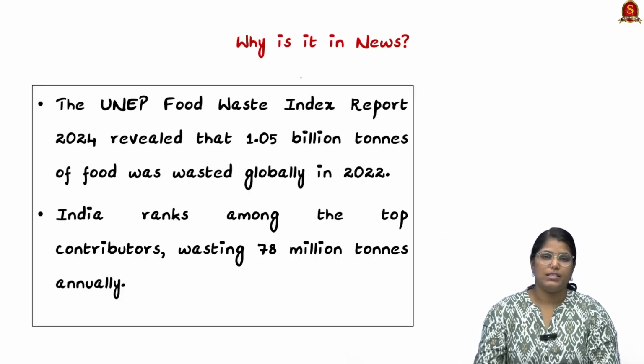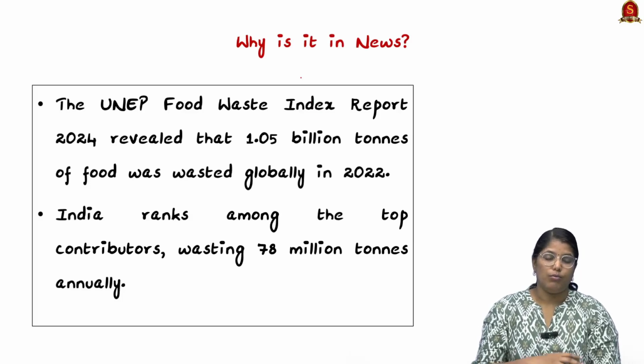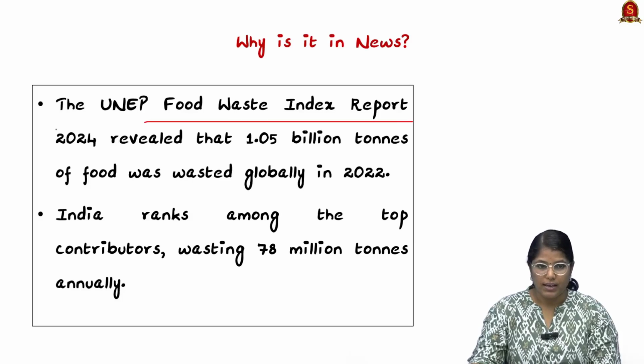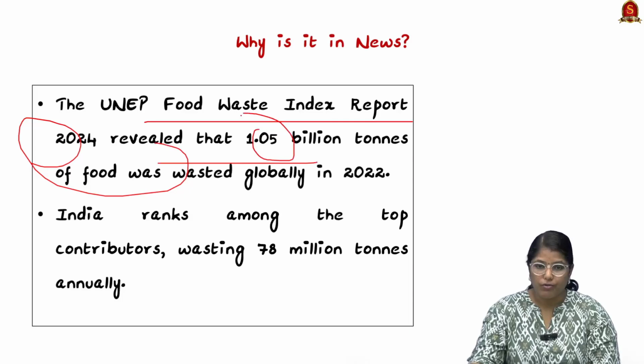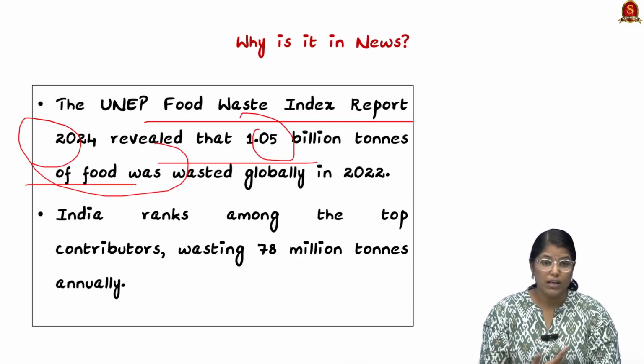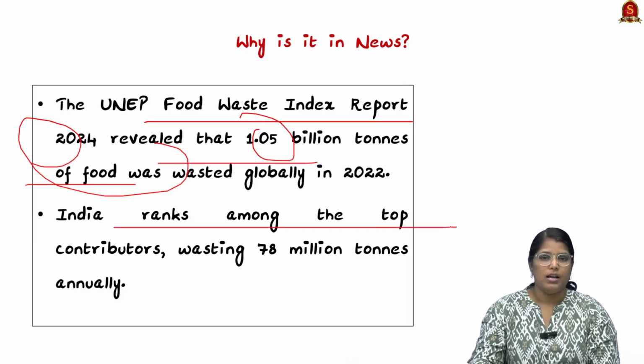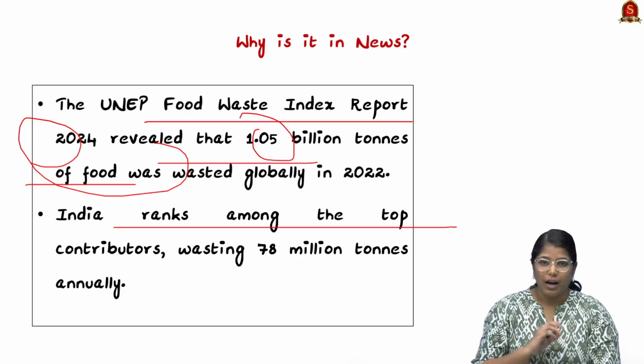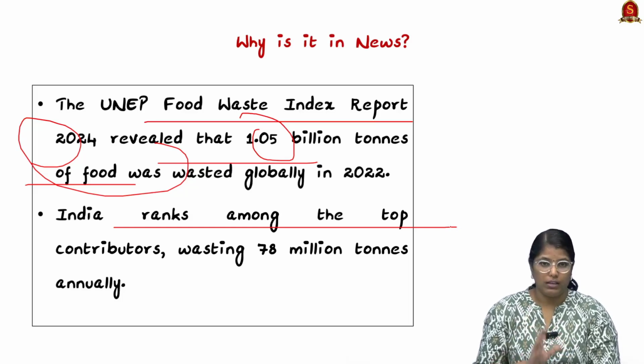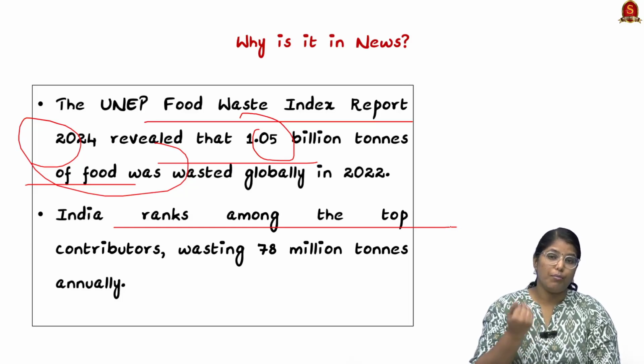Now moving on, we shall see what the report is actually telling. The UNEP Food Waste Index report 2024 has been released, and it reveals that 1.05 billion tons of food was wasted globally in 2023, and India is among the top contributors. See, India has the highest population in the world, and when it comes to the highest population, the food production is also maximum.